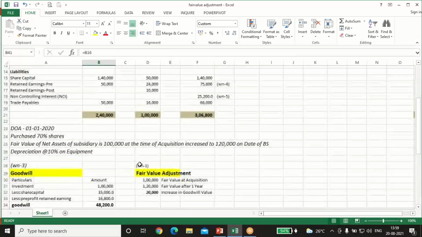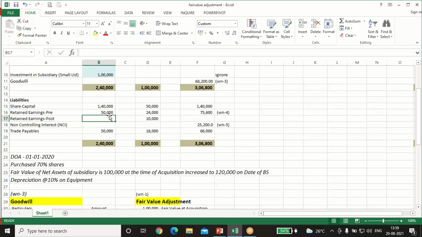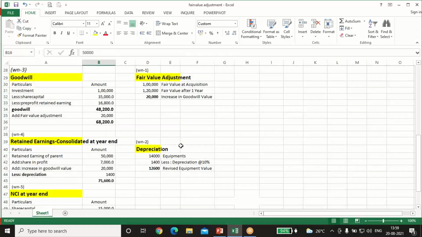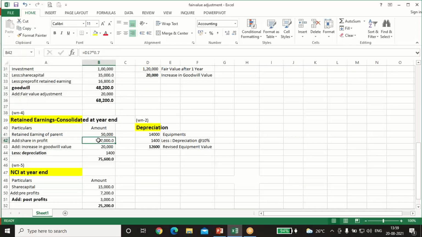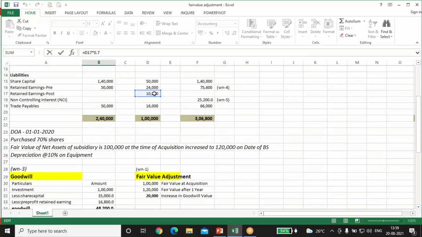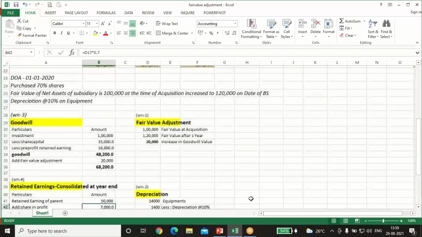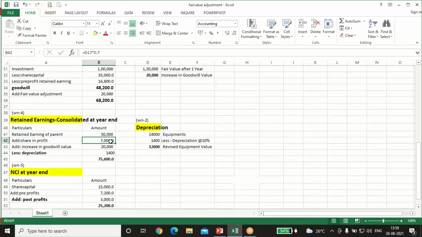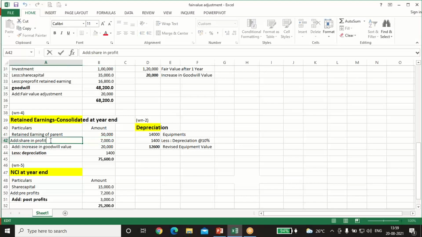Now we'll calculate the consolidated retained earnings at the year end. Retained earnings of the parent is 50,000. We have got the share in profit. See, 10,000 into 70%, so it comes to 7,000. It's the share in the profit of the subsidiary.